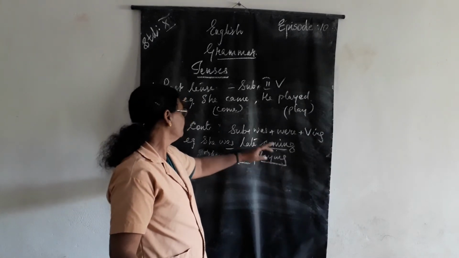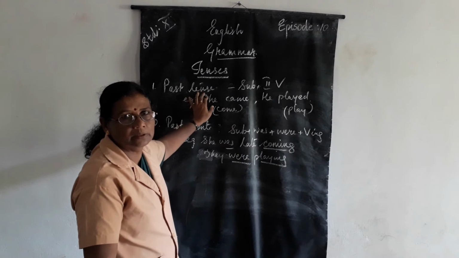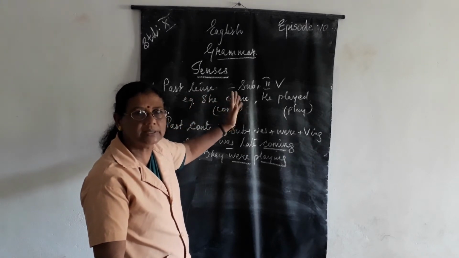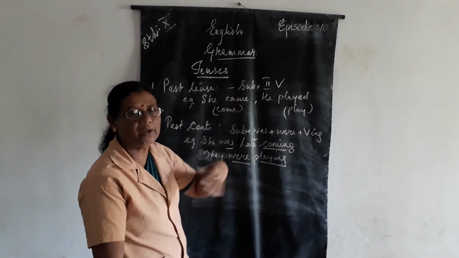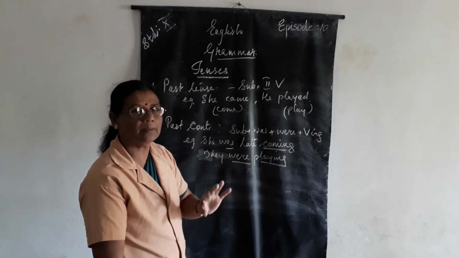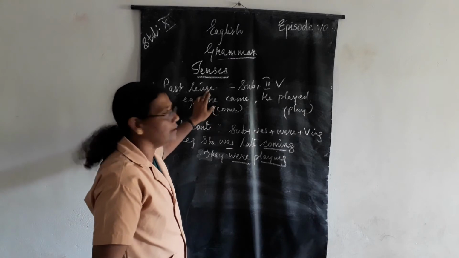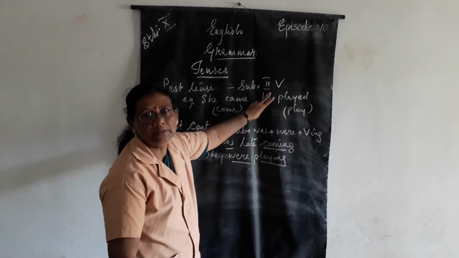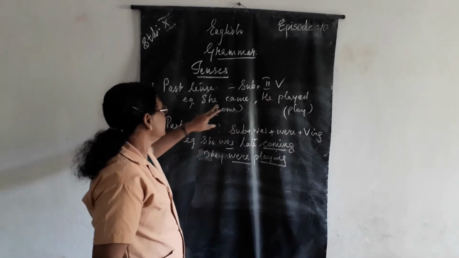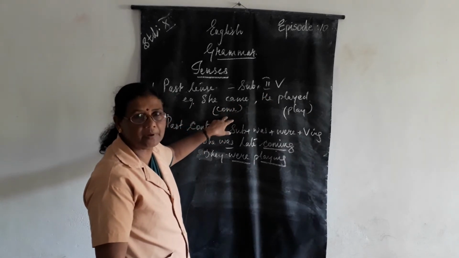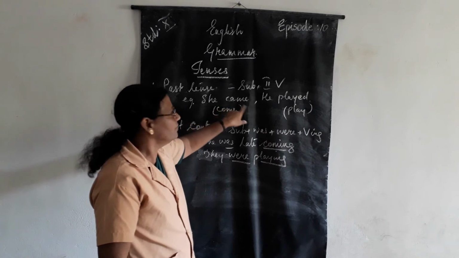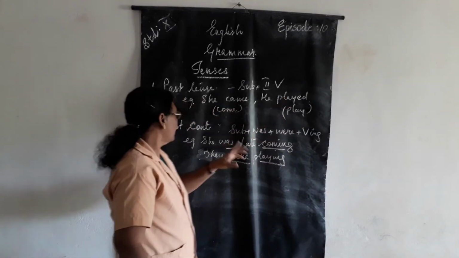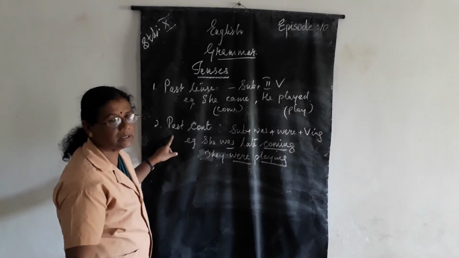So first, past tense means the work we have already finished. Up to yesterday only it comes. Understood? What we are doing today is present. So up to yesterday what we have done is the past. And in the simple past it is subject plus the second form of the verb. Come is the first form, came is the second form. Play is the first form, played is the second form. And next one is past continuous.